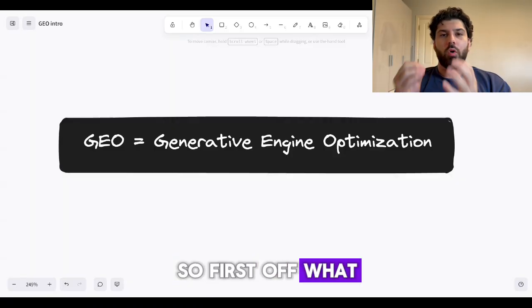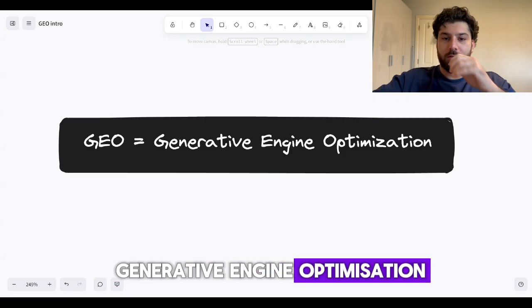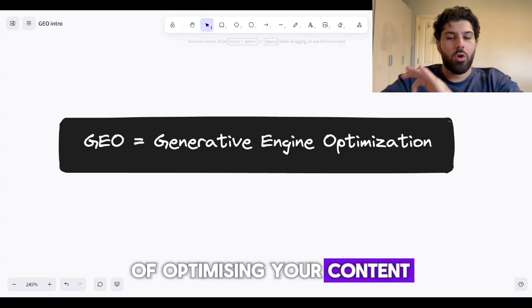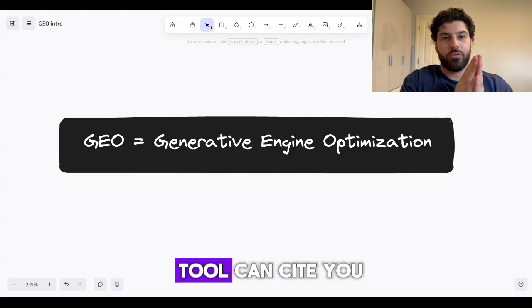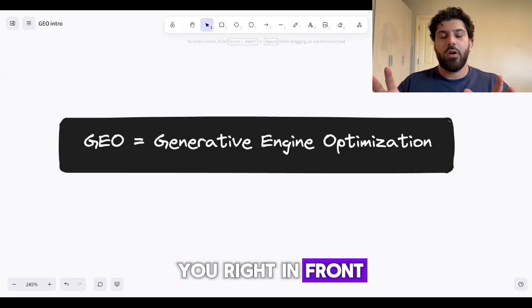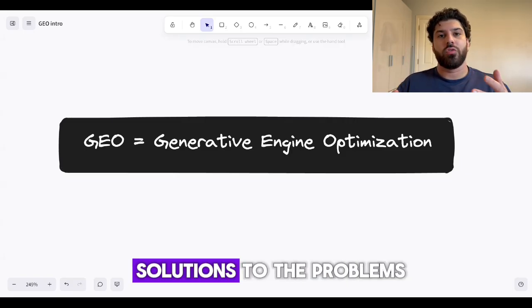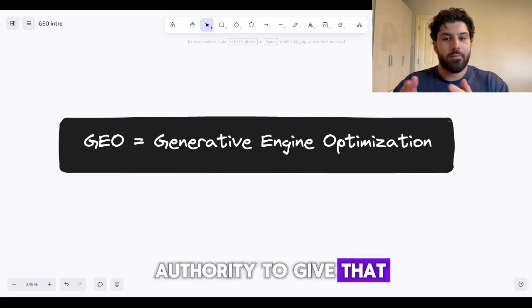So first off, what is GEO? Well, GEO stands for Generative Engine Optimization, and it's the practice of optimizing your content and brand presence so AI tools can cite you. Now, if an AI tool can cite you, it can recommend you, it can suggest you, and it can put you right in front of consumers who are searching for solutions to the problems that you solve or are looking for an opinion and need an authority to give that.